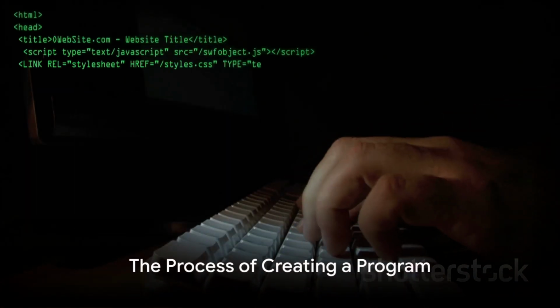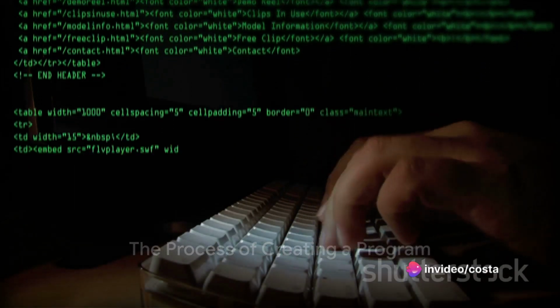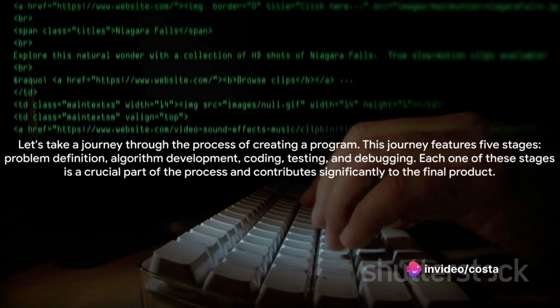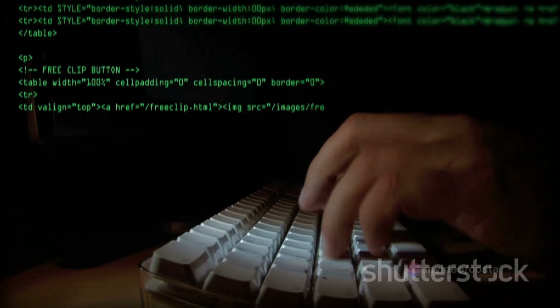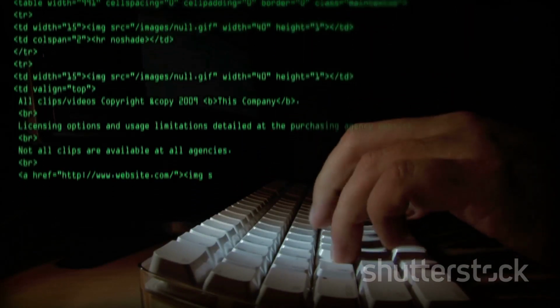But how does one create a program using these languages? Let's take a journey through the process of creating a program. This journey features 5 stages: problem definition, algorithm development, coding, testing, and debugging. Each one of these stages is a crucial part of the process and contributes significantly to the final product.